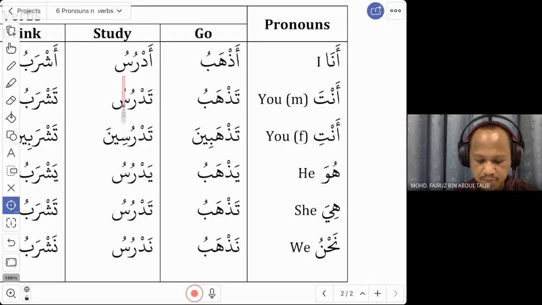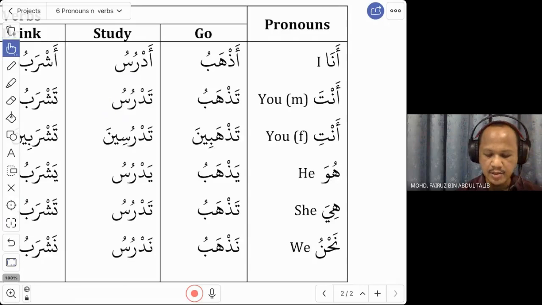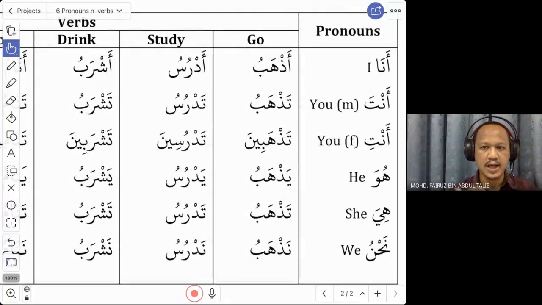We go for the second verb. The second verb, you want to say I study. This is the word: adrusu. So you combine with ana, we say ana adrusu. Or you can also say ana adrus. We skip the last sound. Ana adrus. I study. Yes, good. So now you have two verbs: ana azhab, ana adrus.